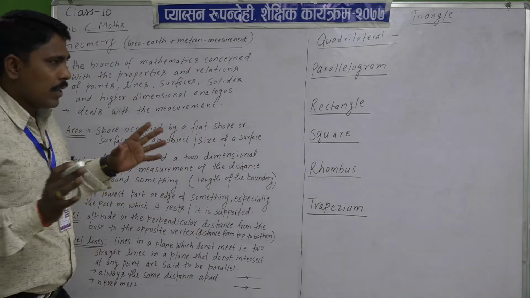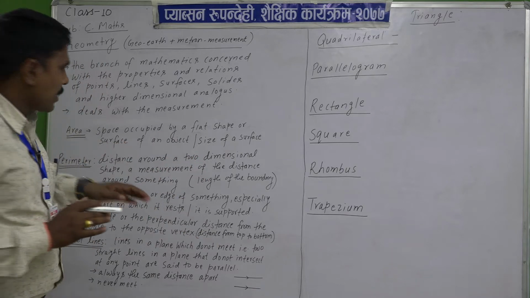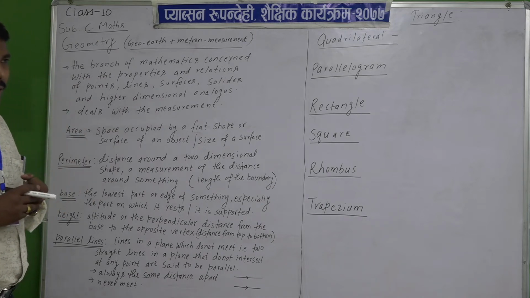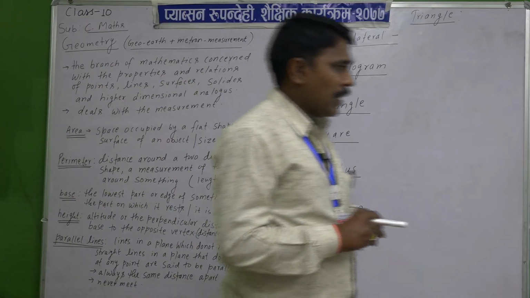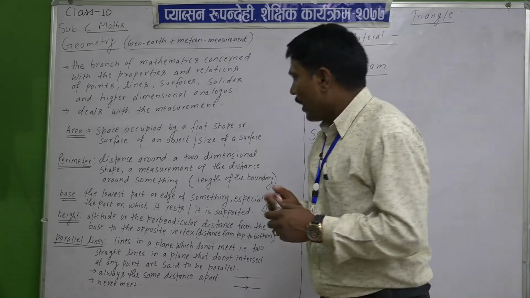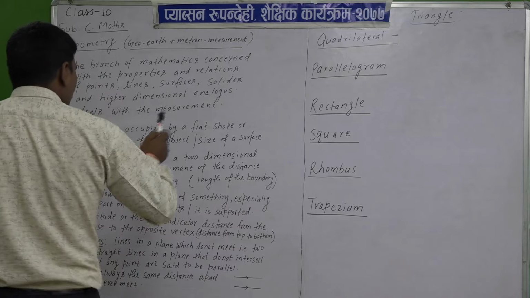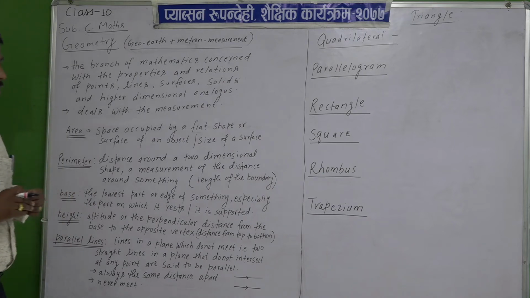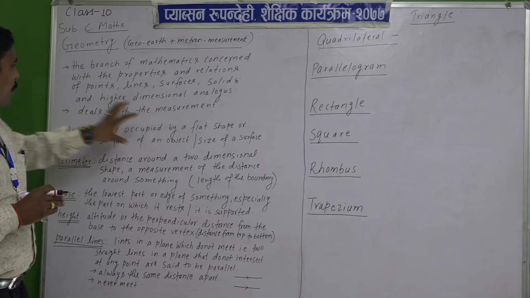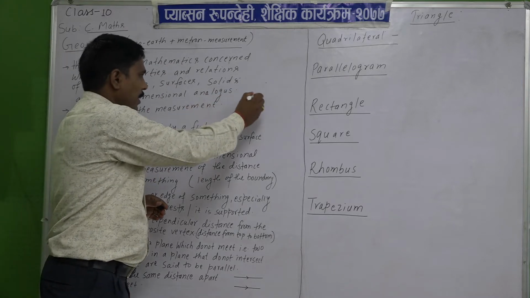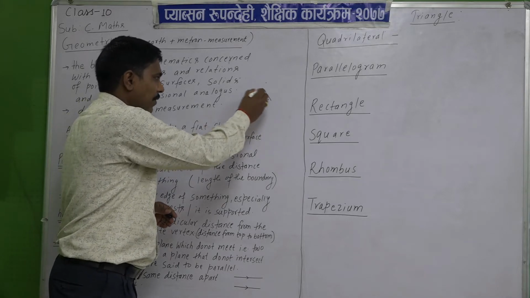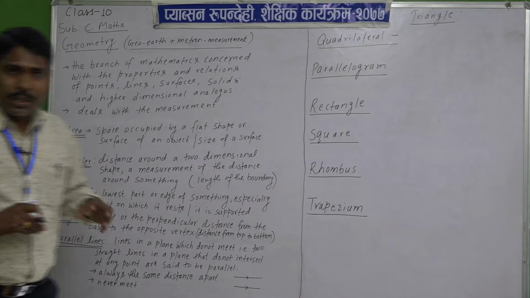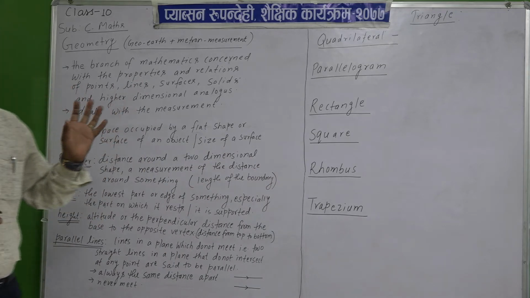As you are all familiar from junior classes, geometry is the branch of mathematics concerned with the properties and relations of points, lines, surfaces, angles, solids, and higher dimensional analogues. Points, dots, lines, some geometrical figures, surfaces and solids, and higher dimensional analogues, we discuss under this branch of mathematics, geometry.